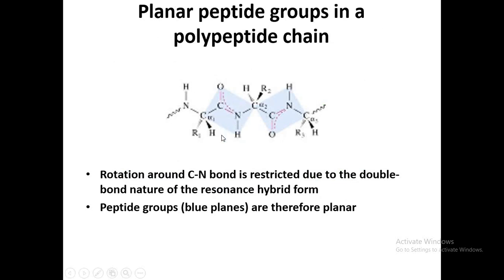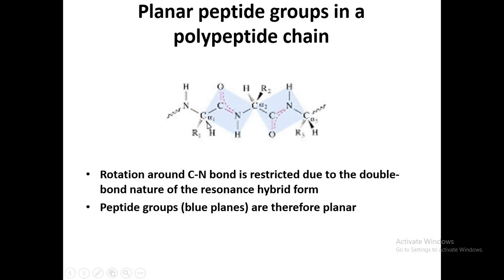So why are these bonds important for the protein? Because we have discussed that the peptide bond, C double bond O and H, is rigid. Why is it rigid? Because it has partial double bond character, which does not allow the atoms of the bond to rotate freely in the biological milieu.